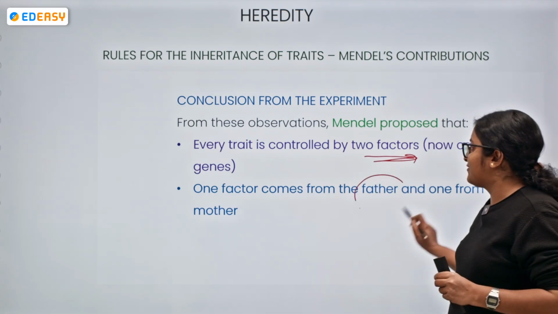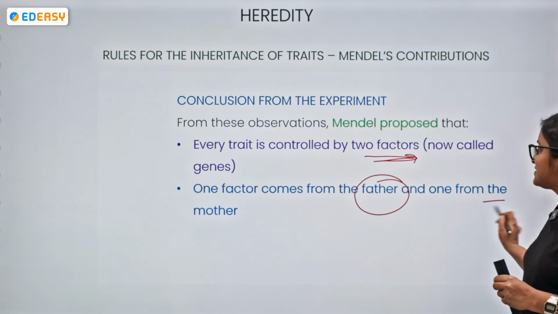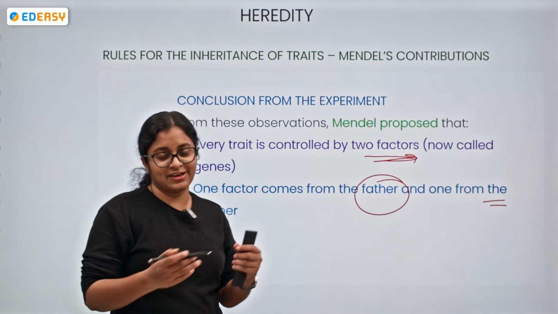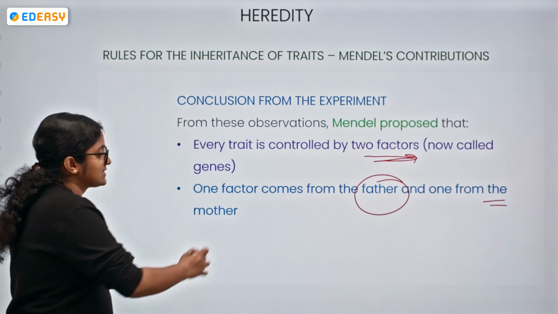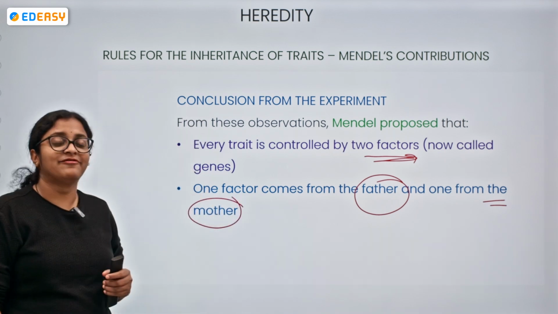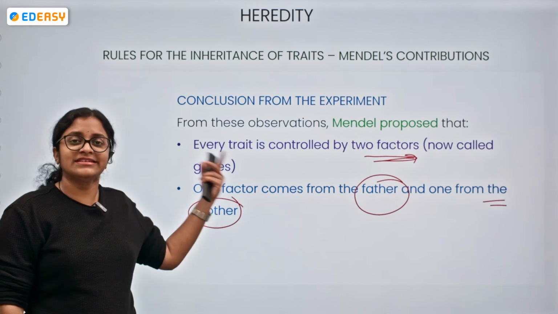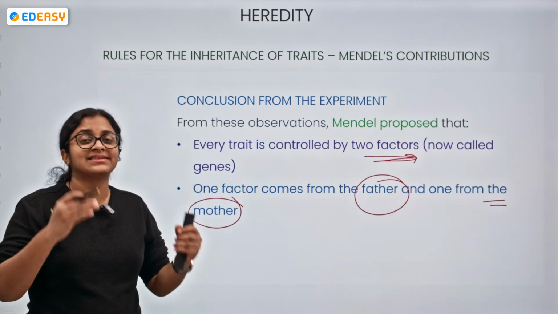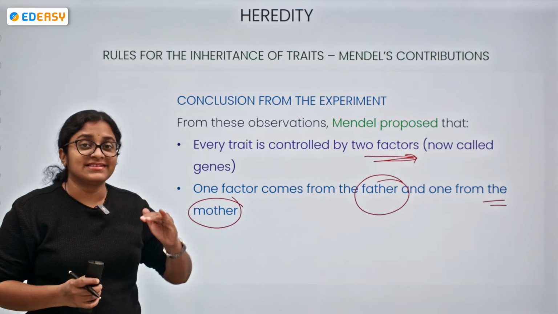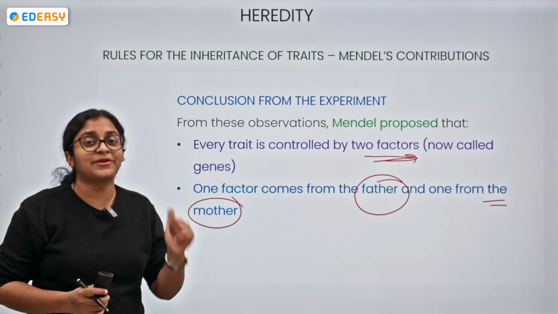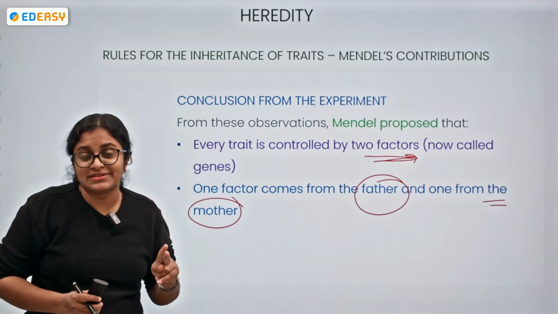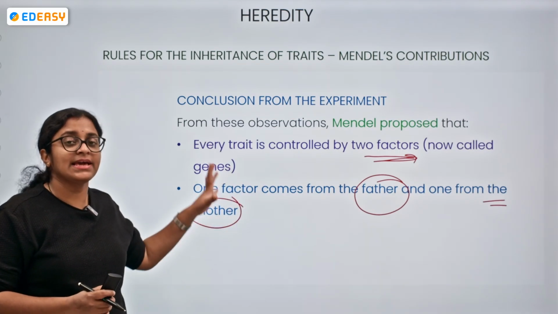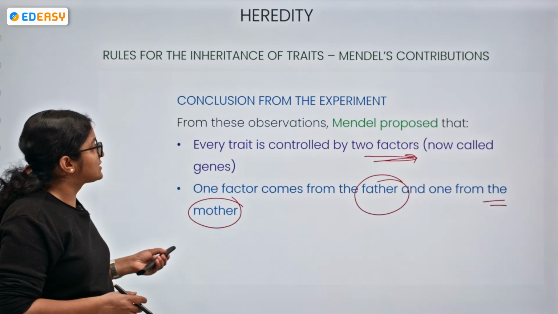One is coming from the male parent, one comes from whom? From the female parent. If it is with respect to the living organism, we are considering them to be the male parent, the female parent. So this is a rule of inheritance of the trait. Only the dominant trait is getting expressed. The recessive trait also gets expressed, but when both the copies of genes belong to the recessive traits, then only the recessive trait is going to get expressed.